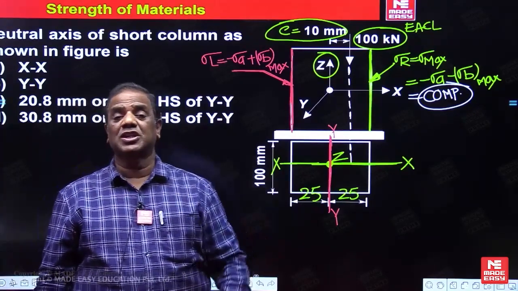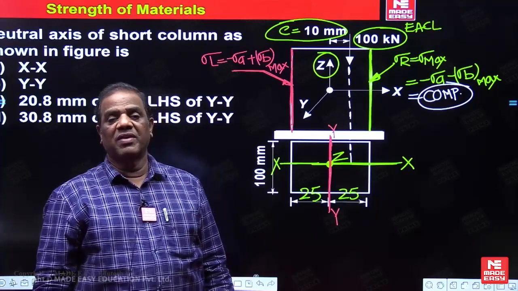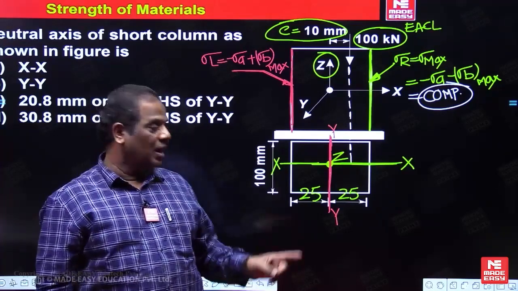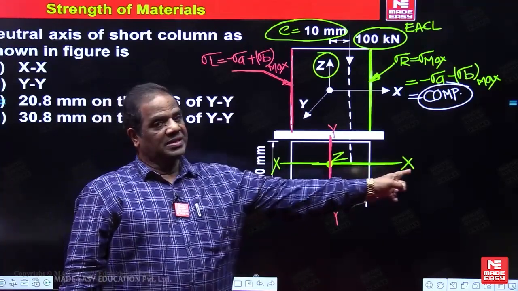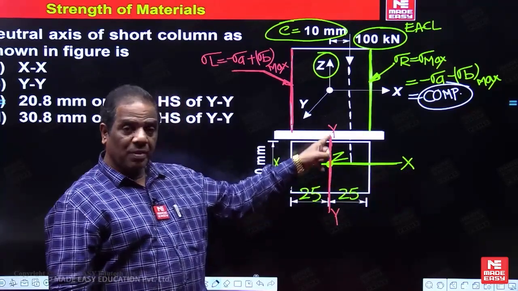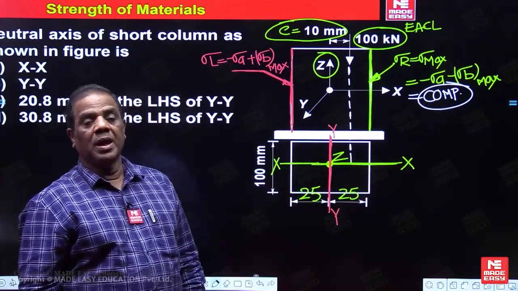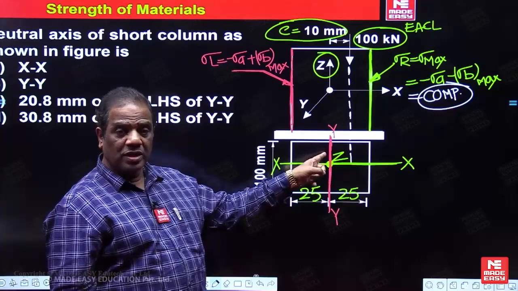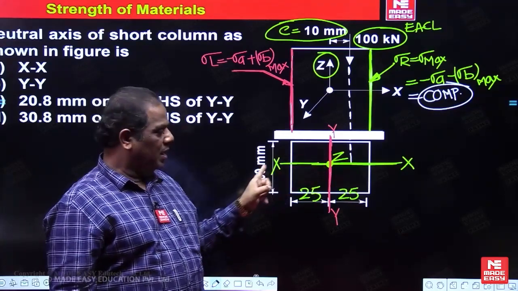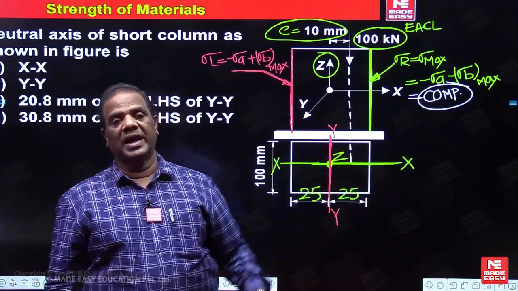When the line of action of the eccentric axial load lies on the HCA, then the couple will be about the VCA. By chance, if the line of action of the load is on YY, that is the VCA, then the couple will be about the HCA.